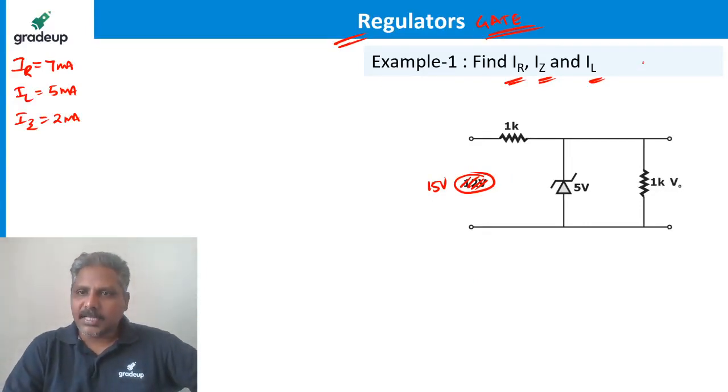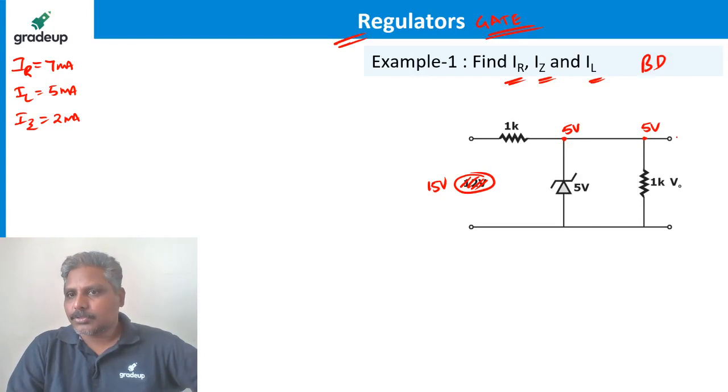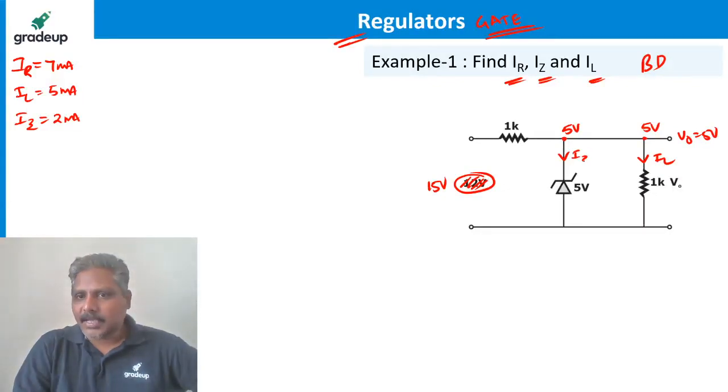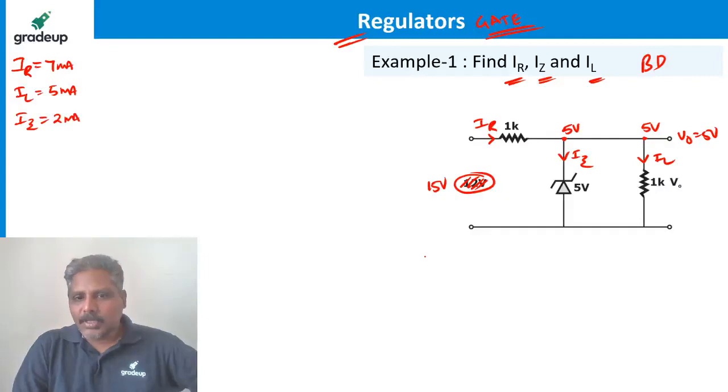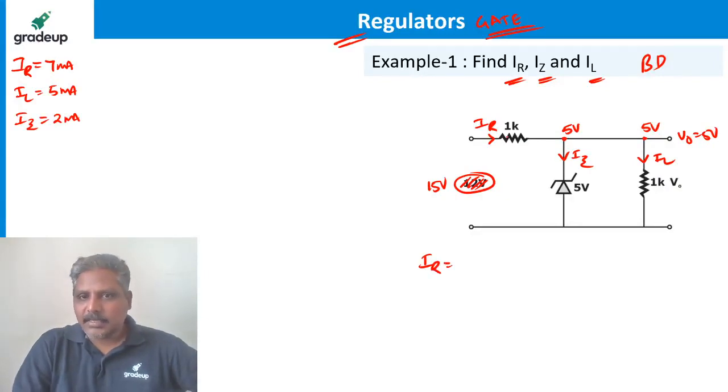This 15 volts, Zener is under breakdown, right? If Zener is under breakdown, the voltage here is 5 volts. That means the voltage here is also 5 volts. So output voltage is 5 volts. That's what we know. The current flowing here is IL, current flowing here is IZ, current flowing here is IR. So what is IR now? IR is this voltage minus this voltage divided by resistance. So 15 minus 5 divided by 1K is 10 milliampere.